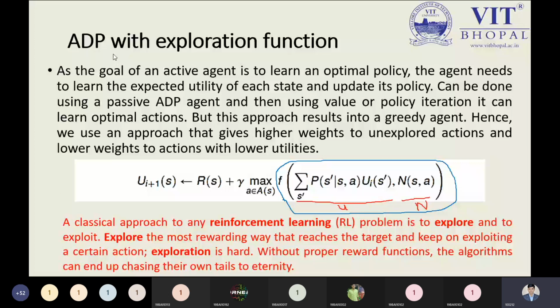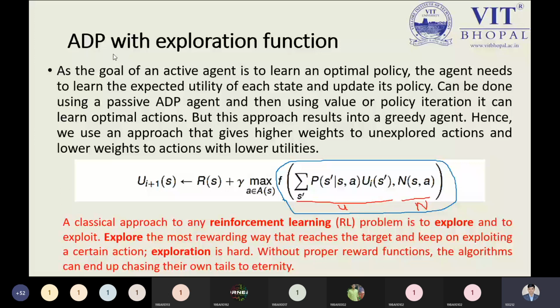Now we have a function f. This u I have just highlighted, underlined. So this is a function which is known as f of u, comma n, where n is another parameter. What is n and what is u? I will tell you. But before that, we have to keep in mind the function we are using is followed by two important parameters. One is u, and another one is n. So this is what is known as the exploration function. Okay, so this function is visible to all right now. So in the ADP, we are not using the transition model. Instead of the transition model, we are using the exploration function.